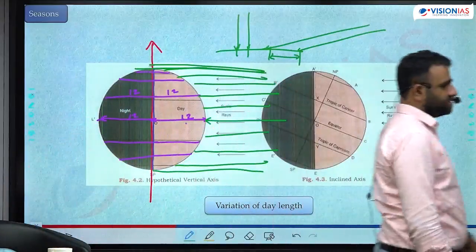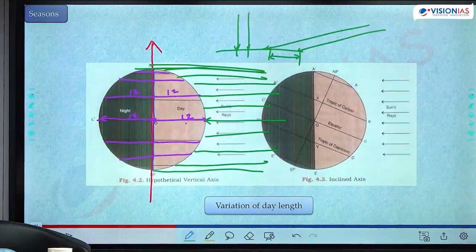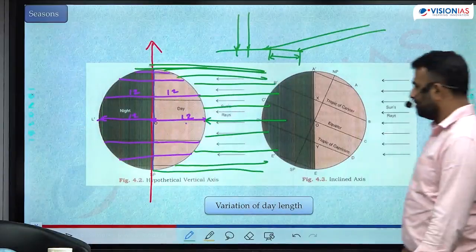Let's bring tilt into this picture. Let's see it with the tilt.